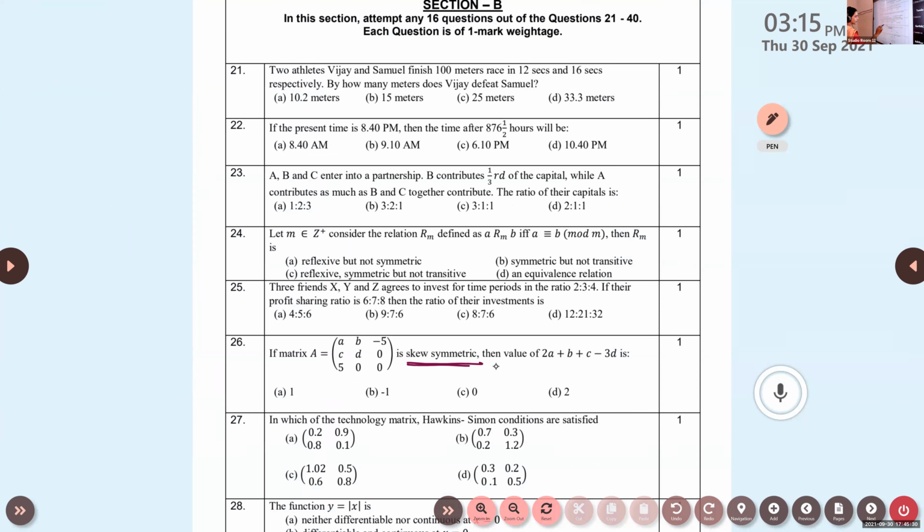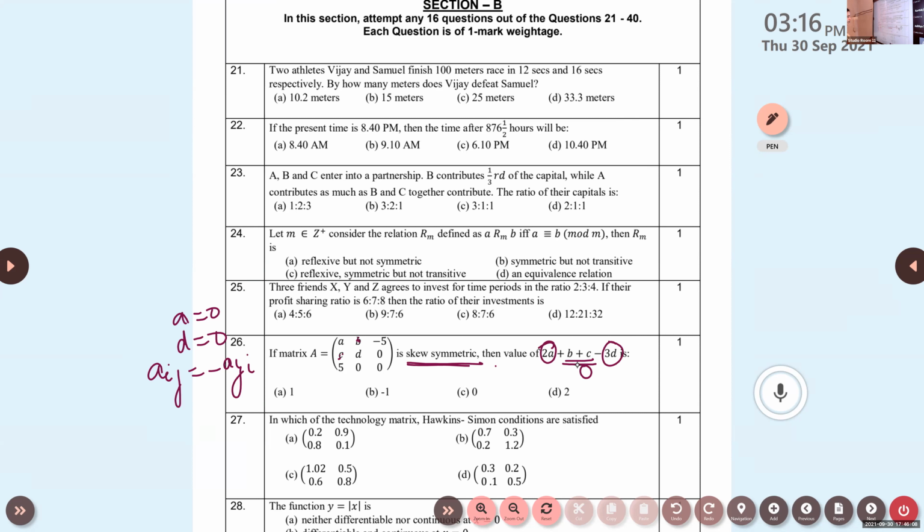Yeah, it is skew symmetric. So diagonal entries will be 0. So A will be 0 and D is 0. And Aij is equal to minus Aji. Therefore, 2A will become 0. This 3D will become 0. What will be B plus C? Here it is B, here it is C. A21 will be same as negative of A12. So these two will be in opposite sign. So when you add this, what will be the answer? It will be 0.